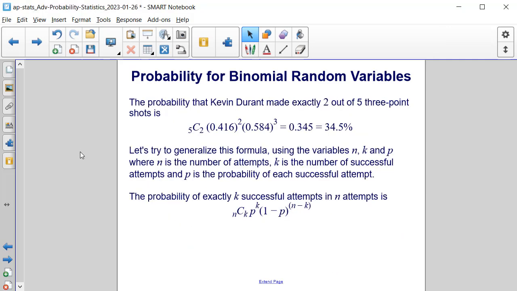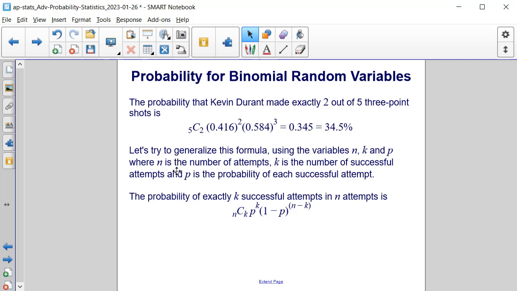So let's try to generalize this formula using n, k, and p, where n is the number of attempts, k is the number of successful attempts, and p is the probability of each successful attempt. Well, we have 5 shots, and we're trying to complete 2 of them.